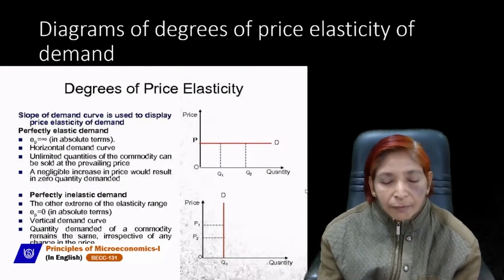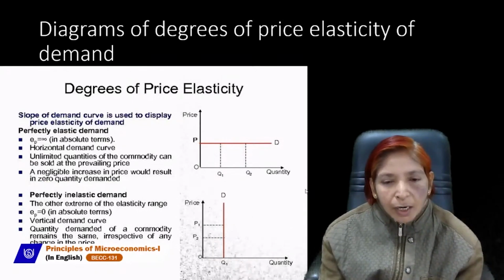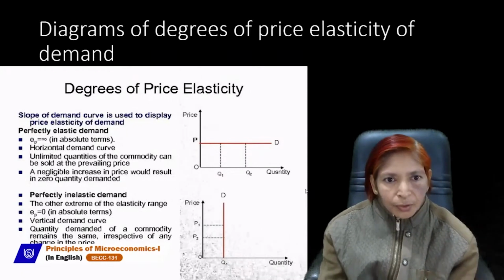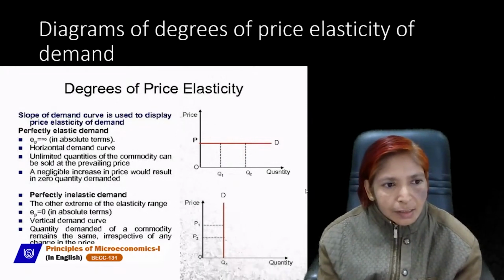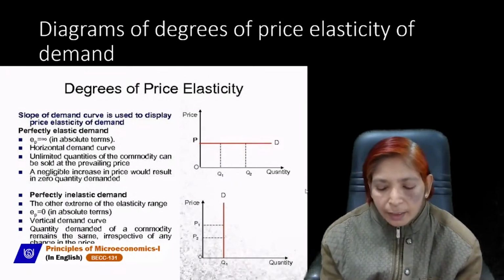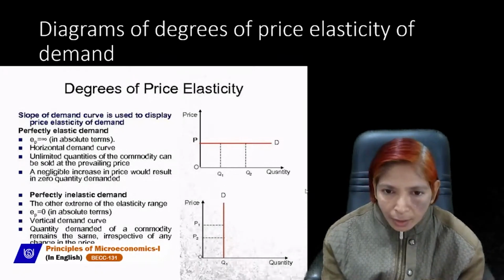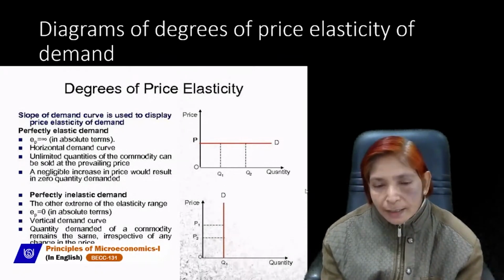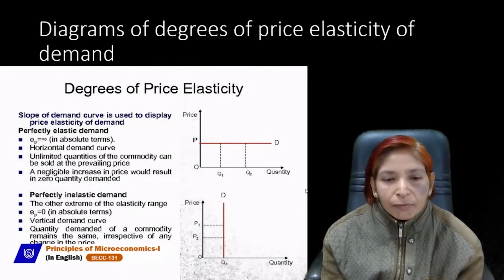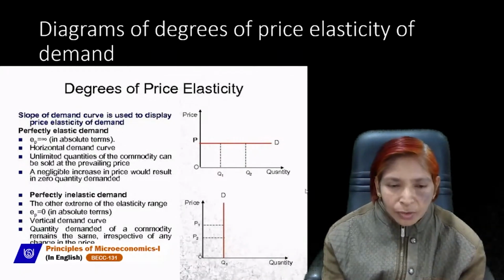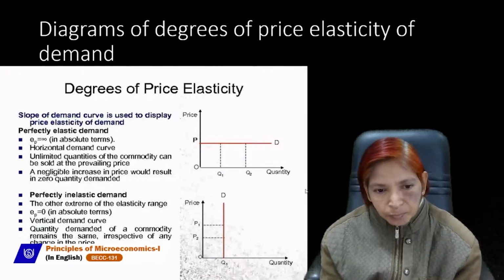It means if any change in price occurs, then demand will be zero. So the first degree of price elasticity of demand is perfectly elastic demand, in which the demand curve is always a horizontal line parallel to the x-axis, and ED is equal to infinity.